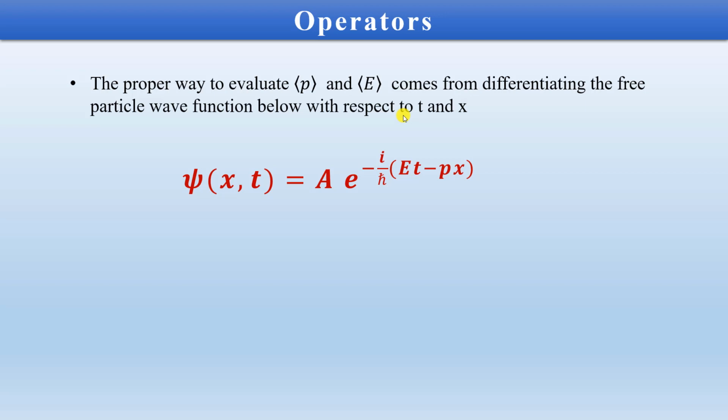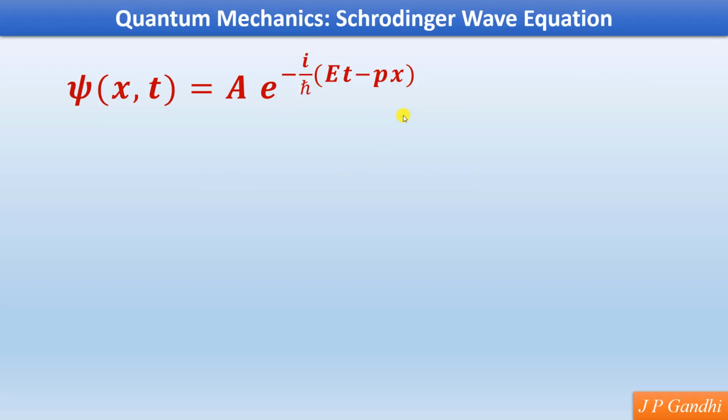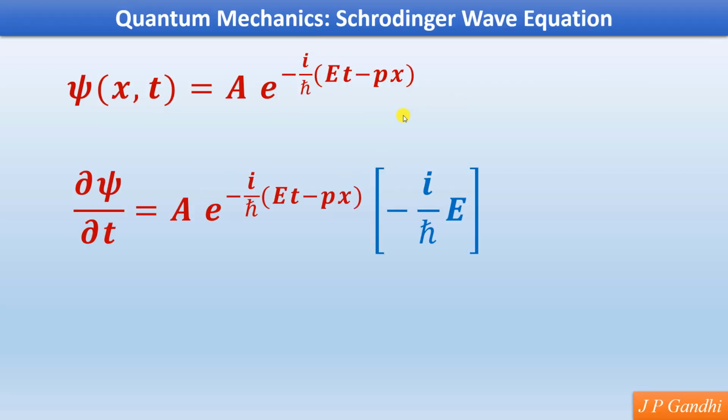This is the wave function which we have assumed, and on the basis of this, if we take the first differentiation, we will get d psi by dt is equal to the wave function itself multiplied by the differentiation of the exponent. So when you differentiate the exponent with respect to t, then the x term will become 0 and only E will survive. So it is minus i h cut by E.